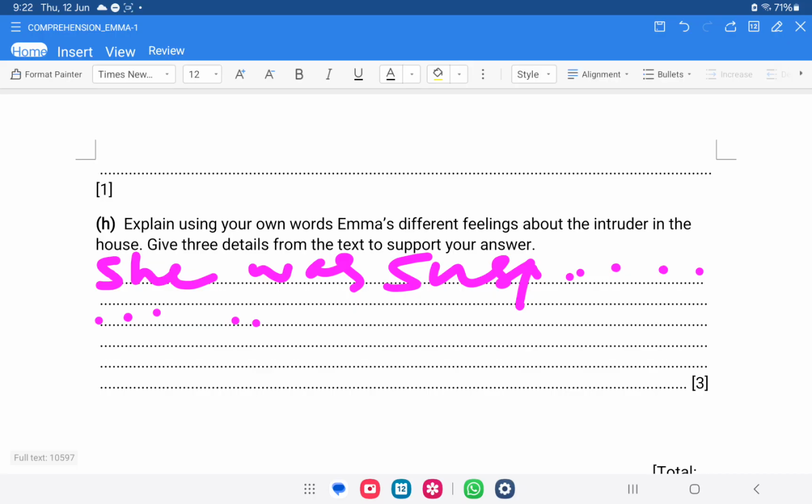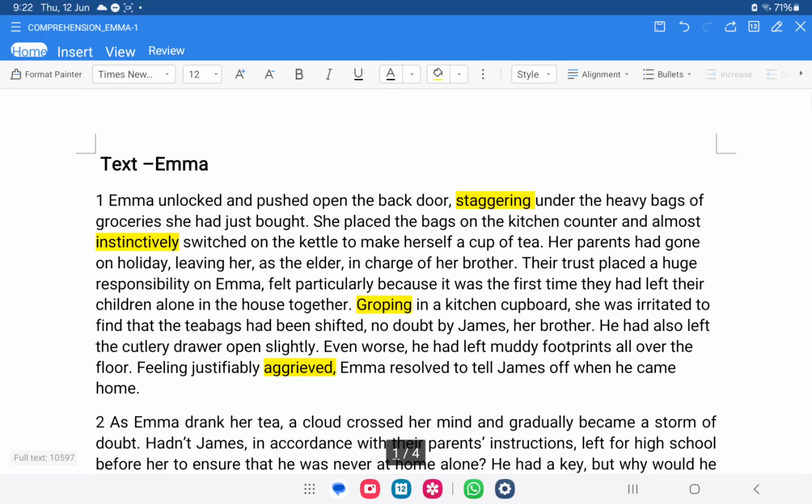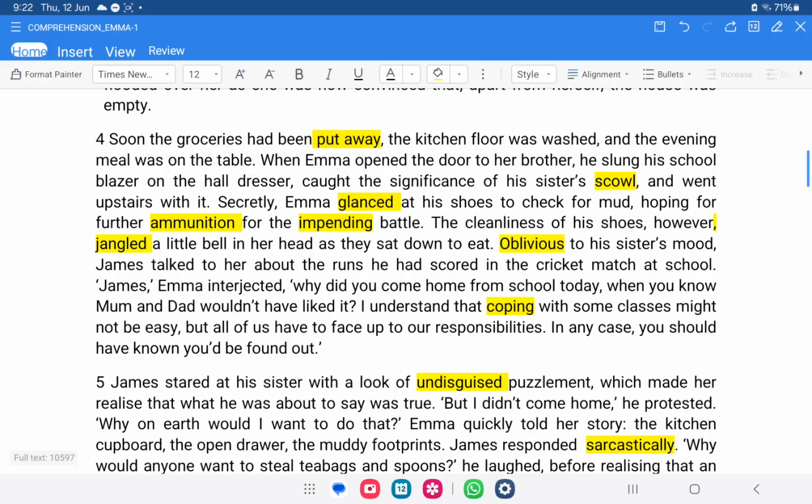So you can watch the video that I have made about three feelings, three different details question. Watch that, and then after that write the feeling in your own words, and write the details the way they are written in the text. Copy them from the text. Right, so these are 16 marks. That's all for now. And remember, first of all, you're going to write the meanings of these words. After that, we'll start writing the question.